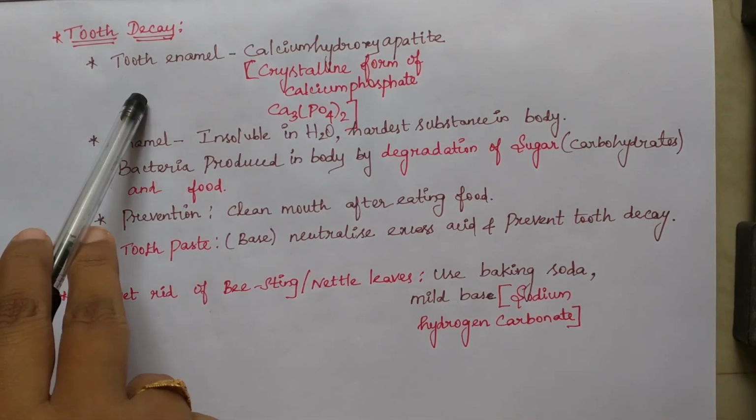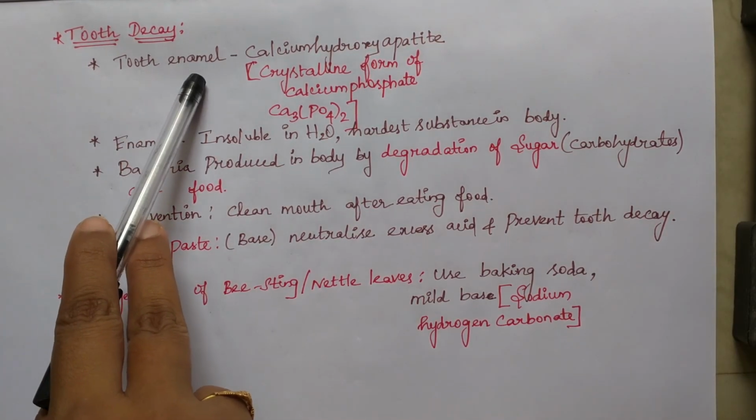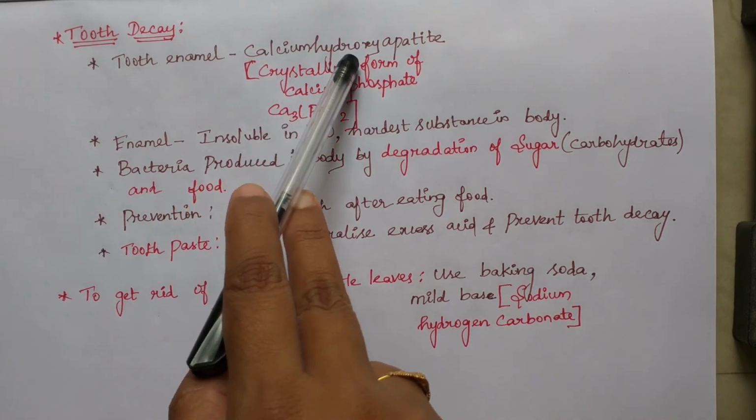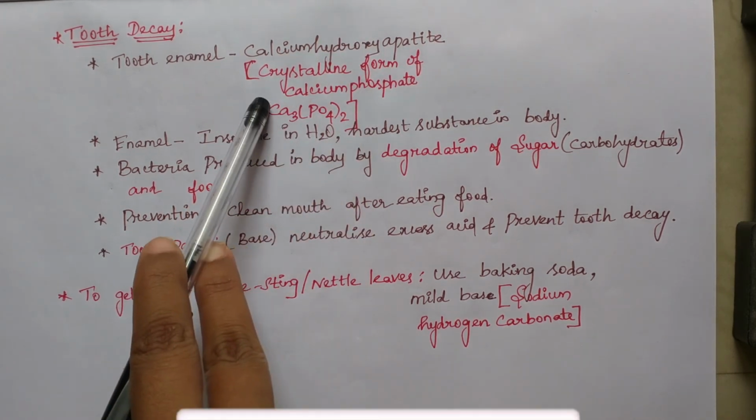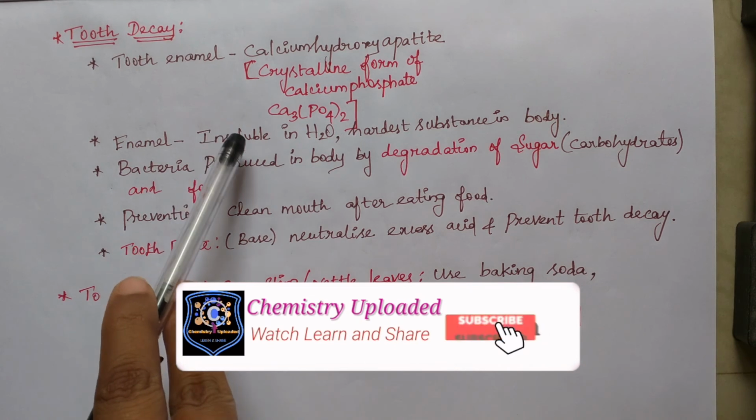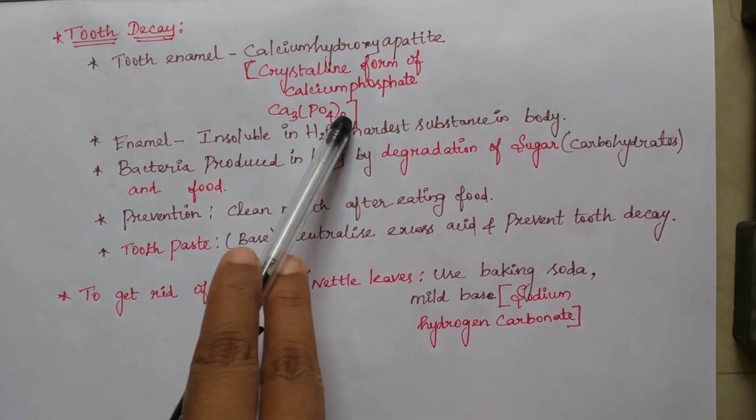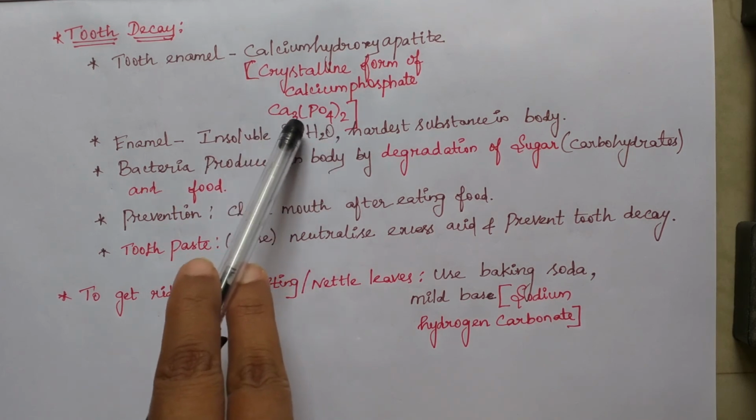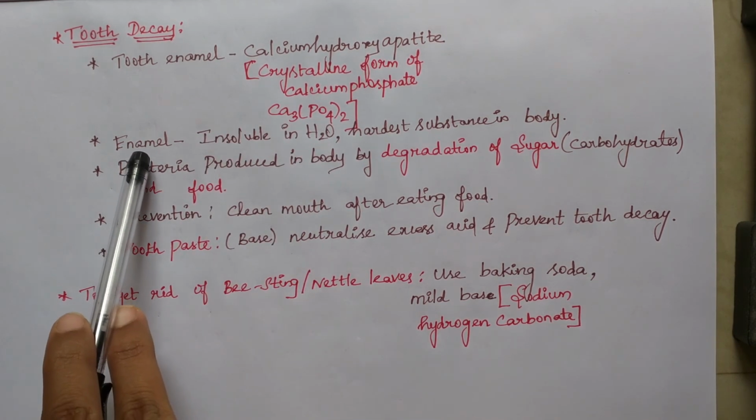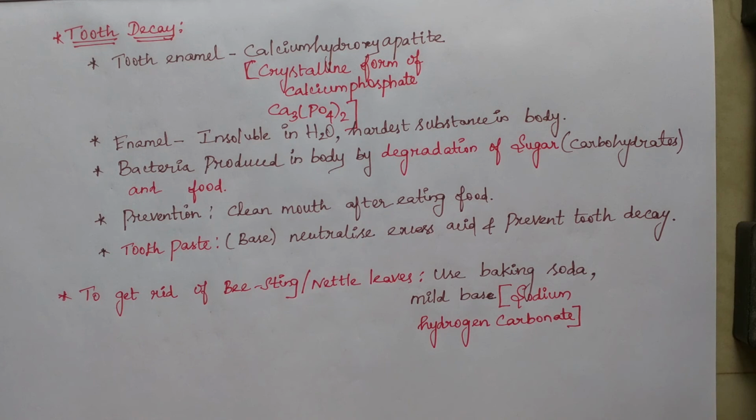In tooth decay, the tooth enamel is made up of which compound, students? Calcium hydroxyapatite. It is a crystalline form of calcium phosphate. This is the formula of calcium phosphate. Valency of calcium 2, phosphate 3. So by the crisscross method, this is the formula. And this enamel is the hardest substance in our body and it is insoluble in water.